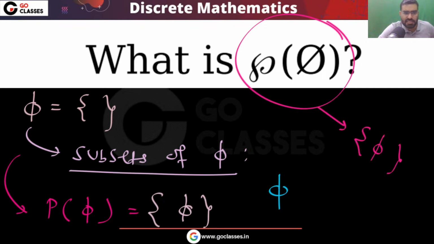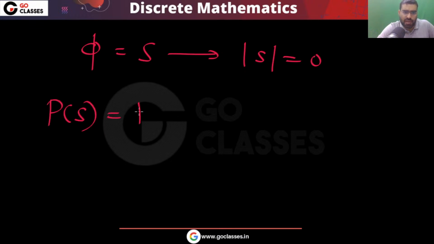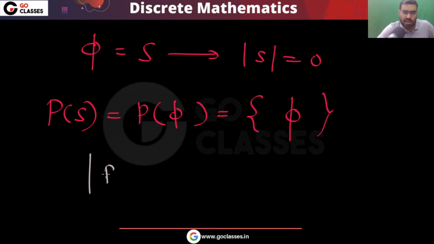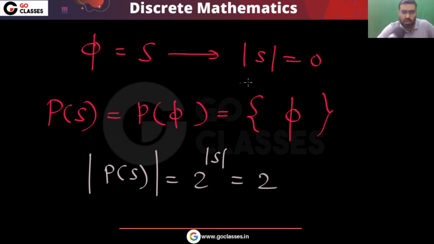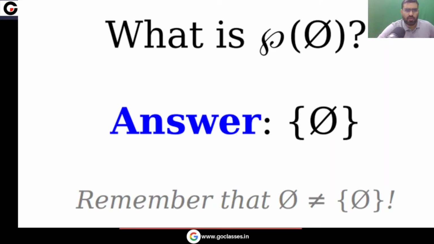Okay, and you can easily see that this phi, let's call it S, the cardinality is basically 0. So the cardinality of power set of phi is basically 1. The cardinality of power set of S is 2 power the cardinality of S. So you can notice here the cardinality of S is basically 0. 2 power 0 is 1. So that is correct. Okay, let's move on. Now let's see this.